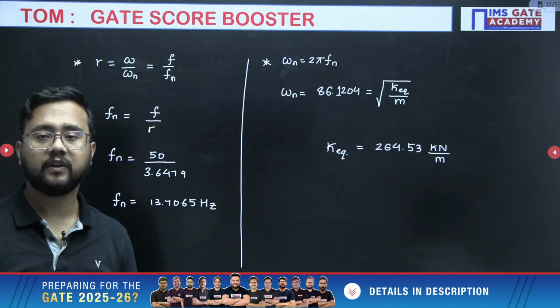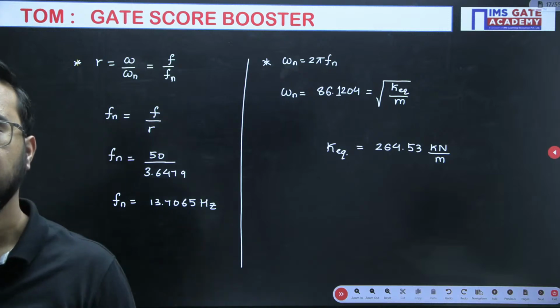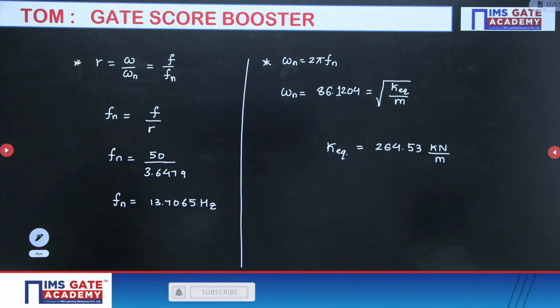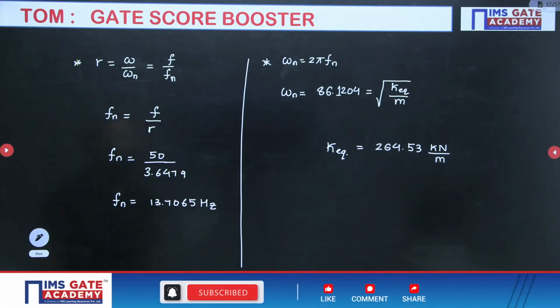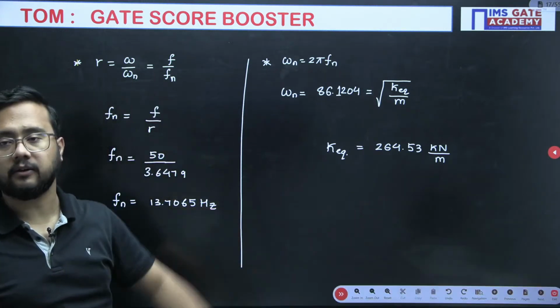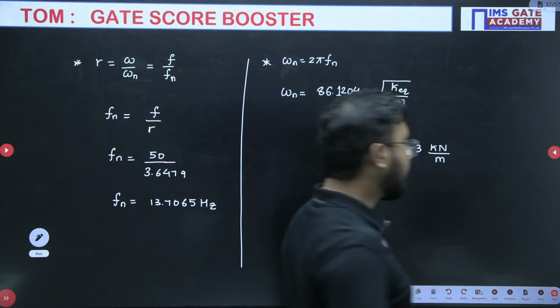If you divide by 1000, you will get 264 kilonewton something, approximately 264.6 kilonewton per meter. That is the equivalent stiffness. Absolutely correct, Aditya.